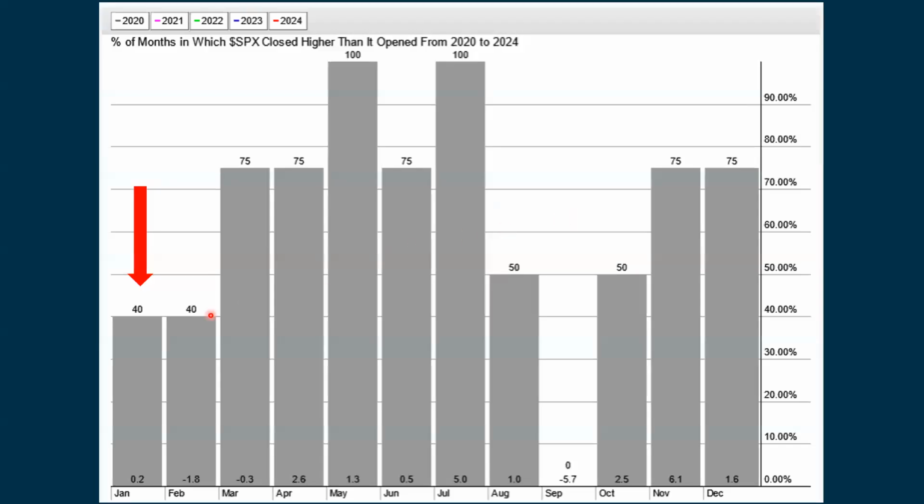Some broad market measures. We should actually move the red arrow over here, where February tends to be more down when you go from 2020 up through now 2024. So we see a return of about negative 1.8%.